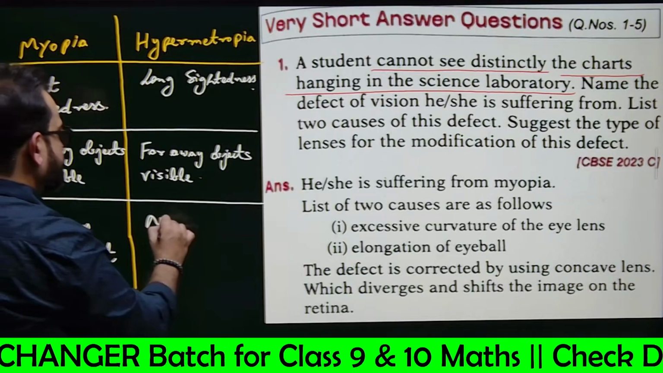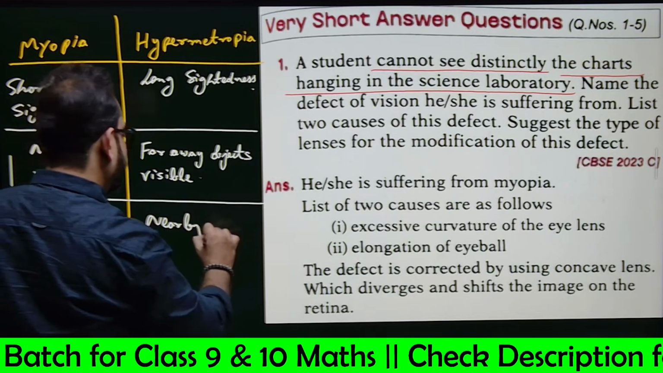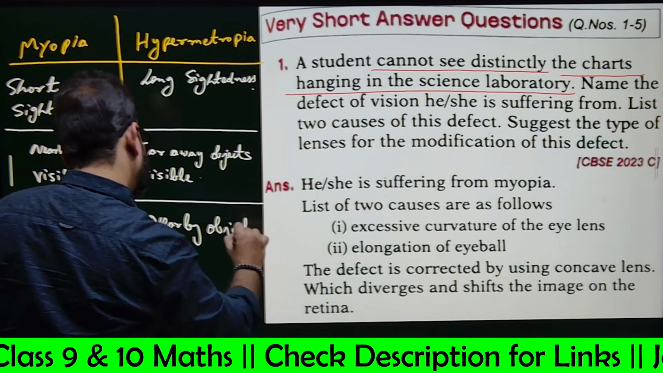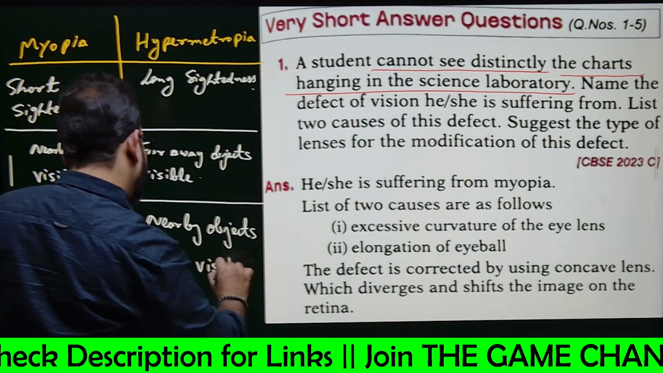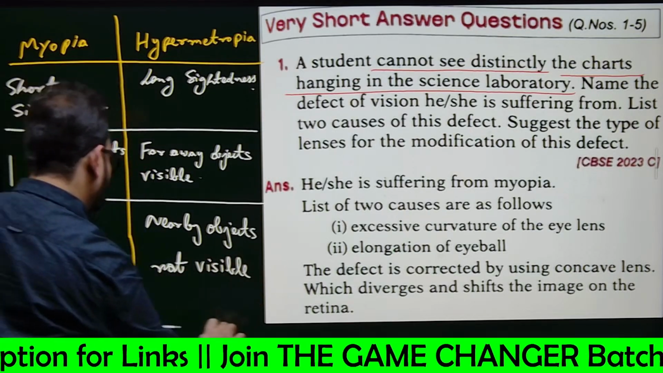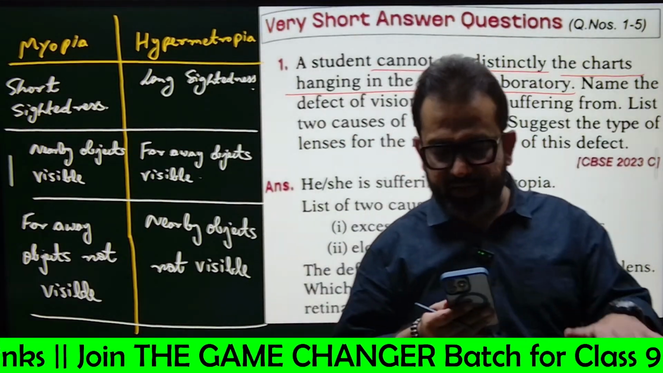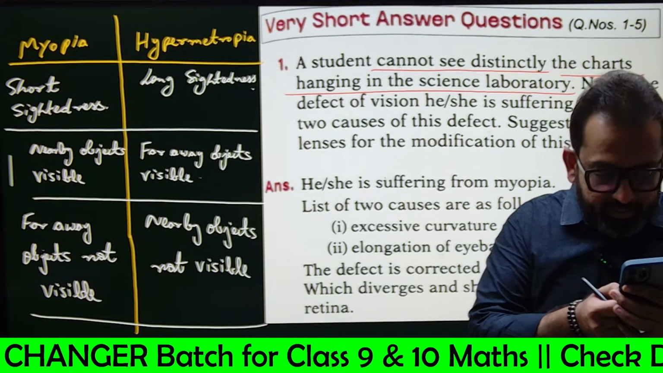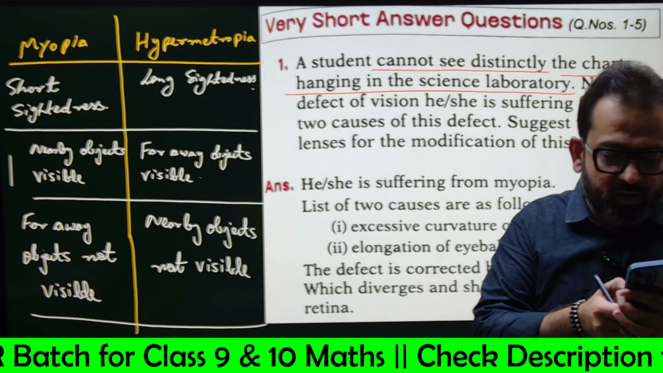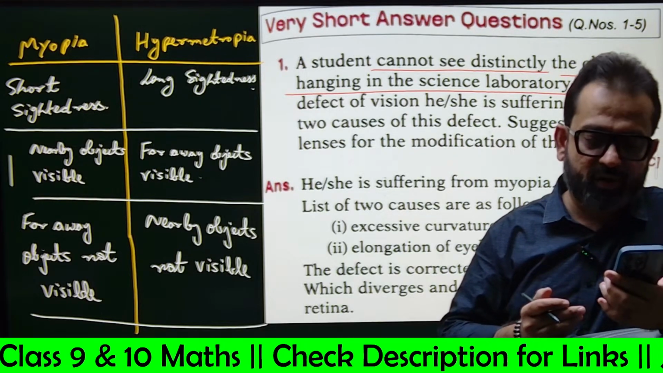Hypermetropia means nearby objects not visible. How to remember? I'll let you know. Don't worry. So this is the basic criteria for myopia and hypermetropia. Okay. Now what does that mean? This lecture is only in English, beta. Okay.